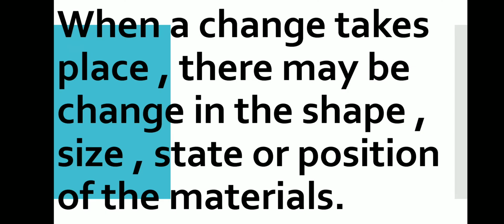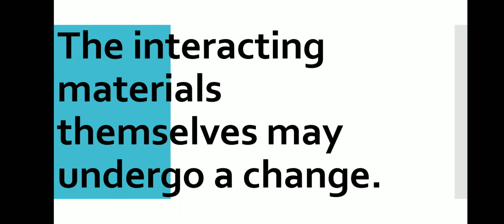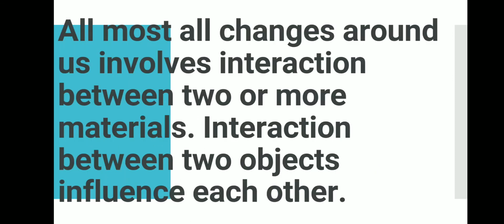When a change takes place, there may be change in the shape, size, state or position of the materials. The interacting materials themselves may undergo a change. As I told you, the blade get blunted, even the razor get blunted after repeated use. Almost all changes around us involves interaction between two or more materials. Interaction between two objects influence each other, they are affecting each other, and the changes are brought to both of them.